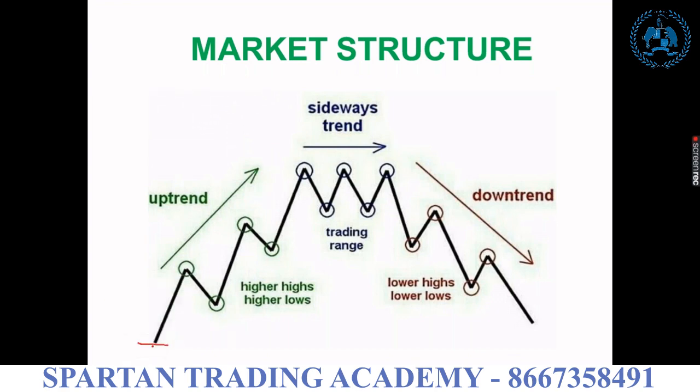In this chart, it started here and moved upwards, and some profit booking came, and again the market came down. Again some buyers entered the trade, so again the market moved upwards. What's this? It is the previous high. So when the market hits the previous high and starts the rally, it is simply called an uptrend. Again the market comes down, creating some new low, and again creates a new high. Whenever the previous high has been broken out, we can easily identify the market direction: it is an uptrend.